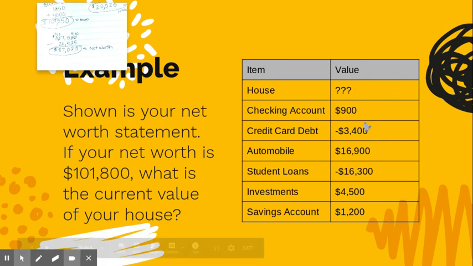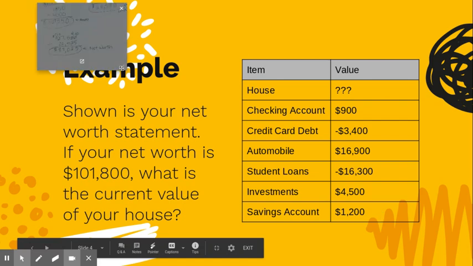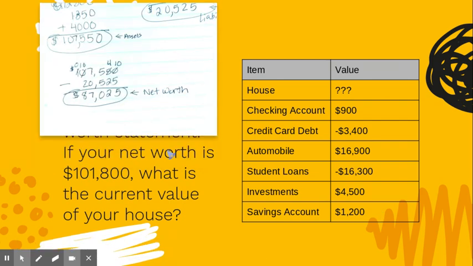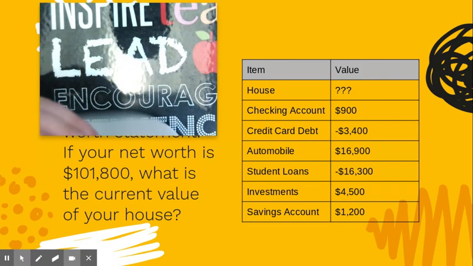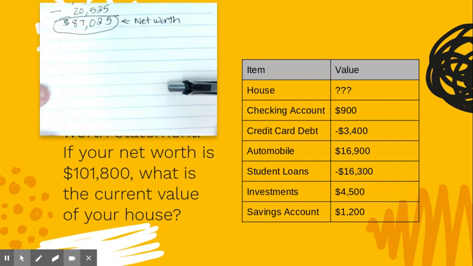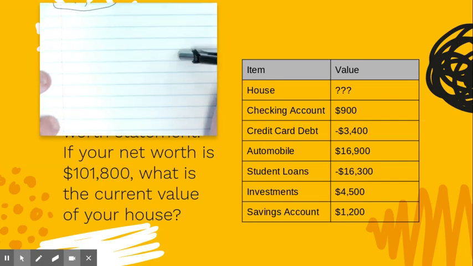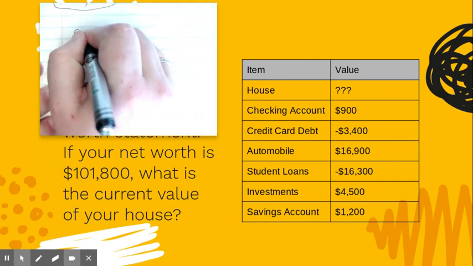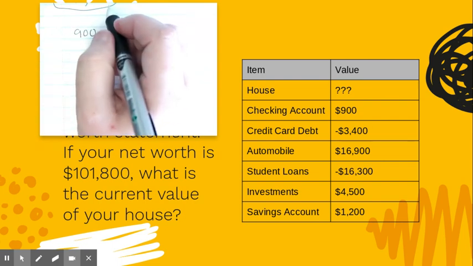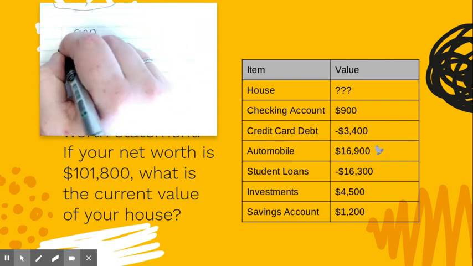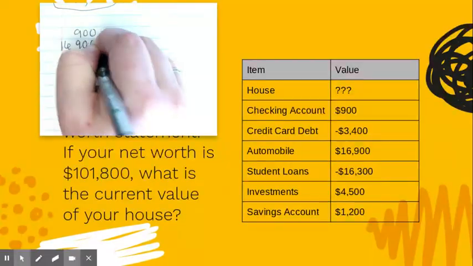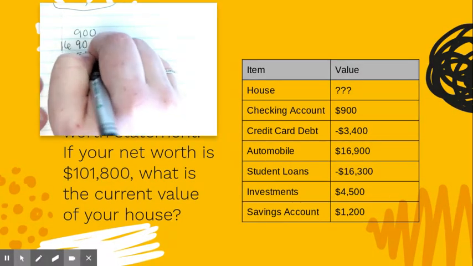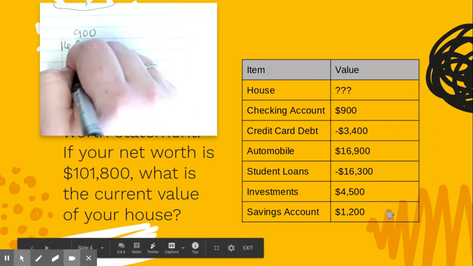So what I need to do is add all of this up. The easiest thing to do is add all your positives up, add all your negatives up. I'm going to start with these positives. $900, and then $16,900, and then $4,500, and then $1,200.